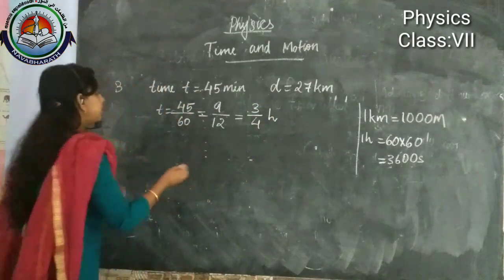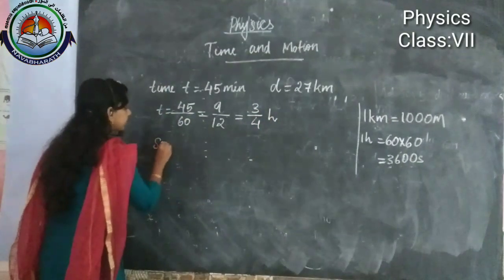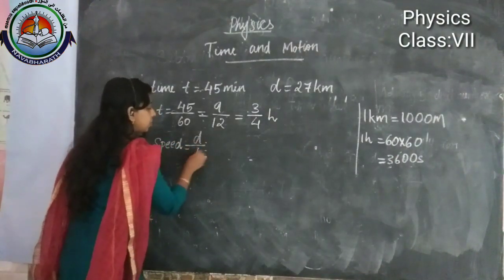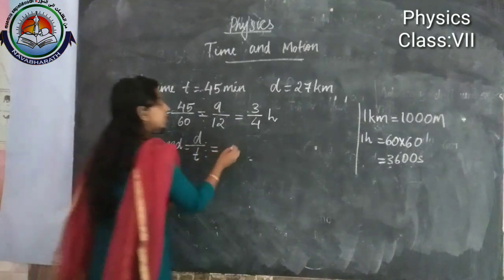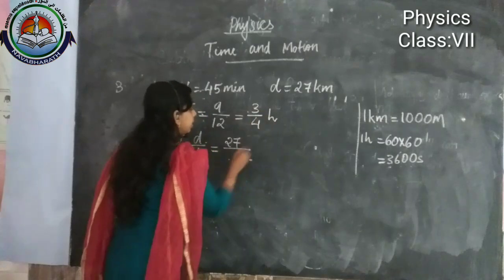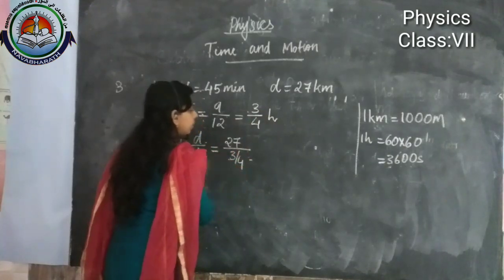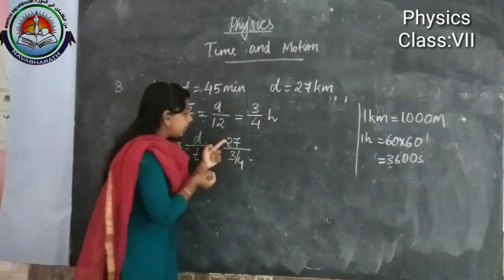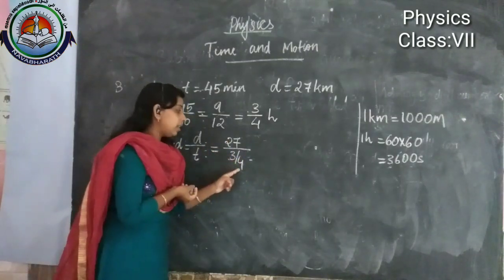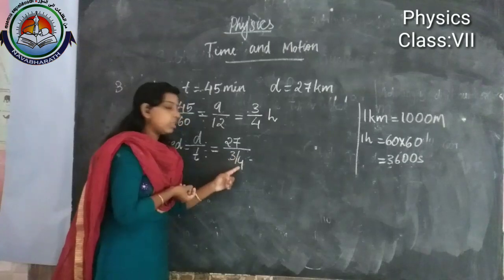Okay. Then speed is equal to distance upon time, which is equal to distance 27 divided by 3 by 4 time. And see here, 3 is the numerator and this 4 is the denominator.